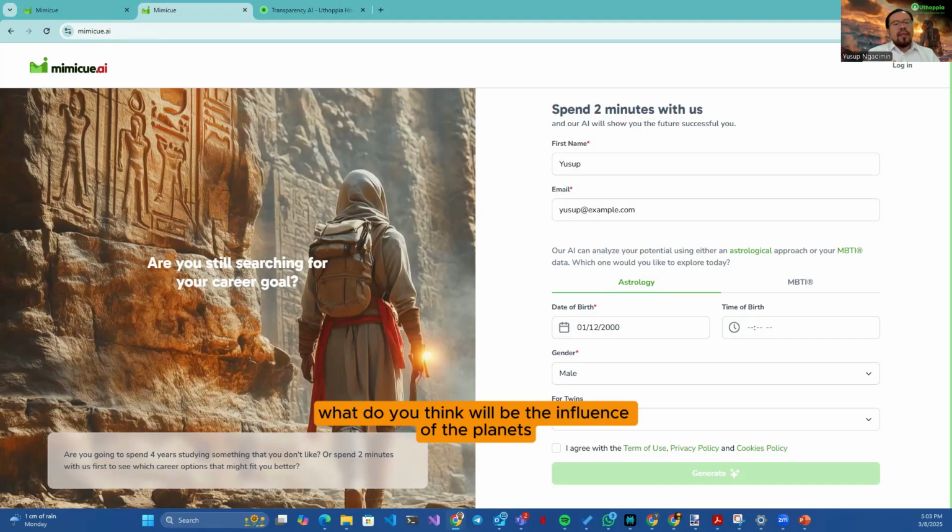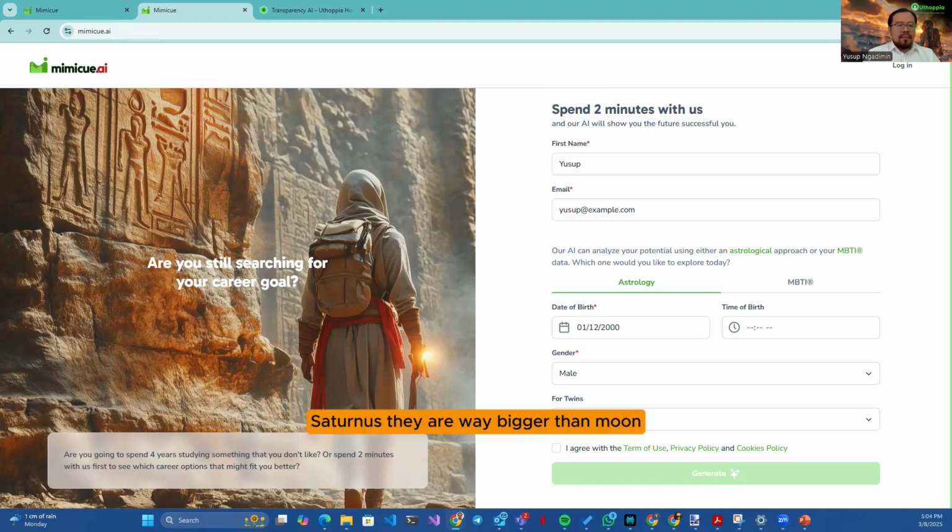What do you think will be the influence of the planets on Earth? And moreover, there are more planets out there, not just the moon. If you look at the size of Jupiter and Saturn, they are way bigger than the moon. Will they have any impact on us?